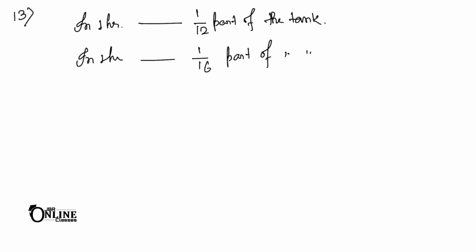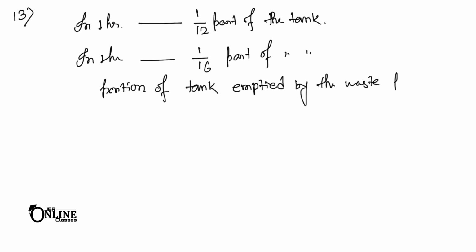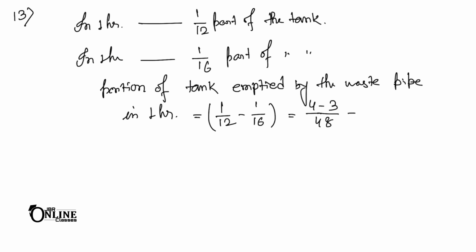Clear? So the portion of the tank emptied by the waste pipe in 1 hour, that equal to definitely 1 by 12 minus 1 by 16, and that equal to here 4 minus 3 by 48 as the LCM.